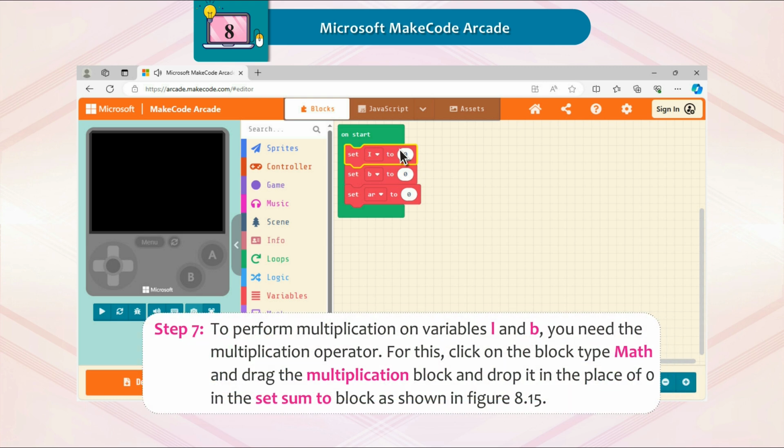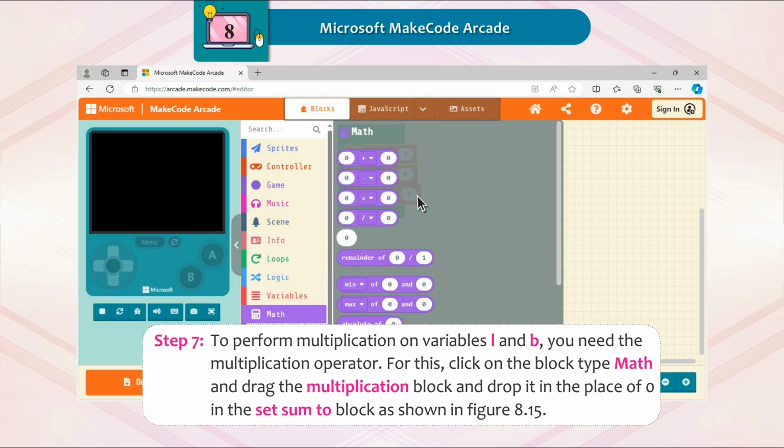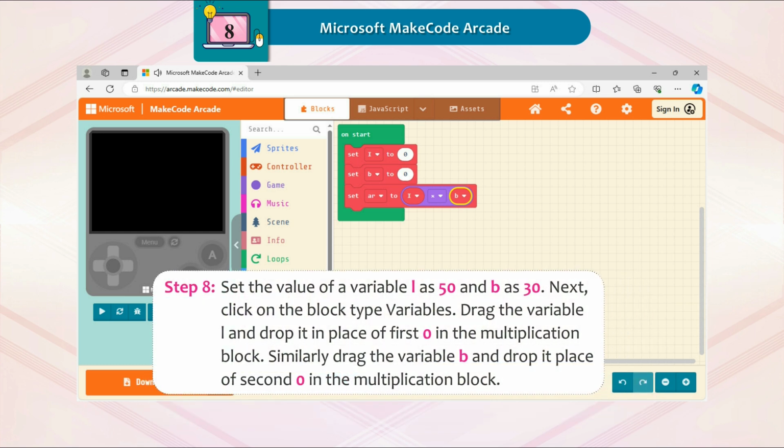Step 7. To perform multiplication on variables I and B, you need the multiplication operator. For this, click on the block type Math and drag the multiplication block and drop it in the place of O in the set Sum 2 block as shown in figure 8.15. Step 8. Set the value of variable I as 50 and B as 30.